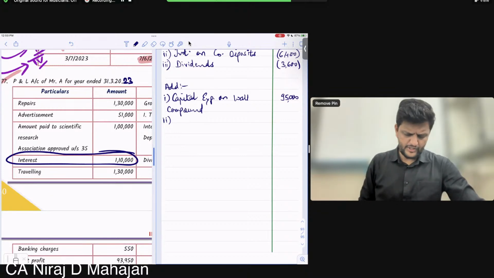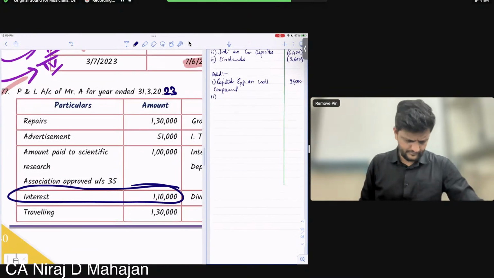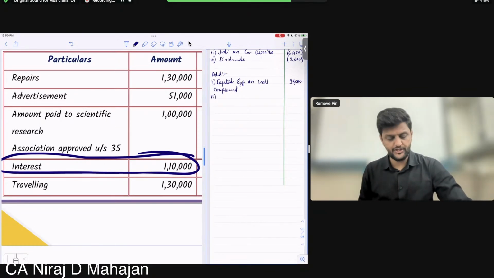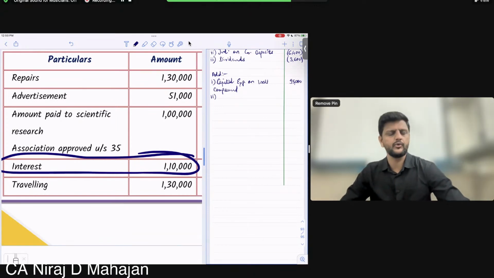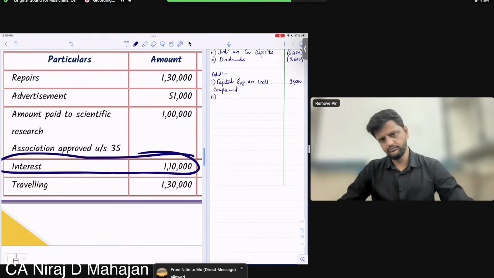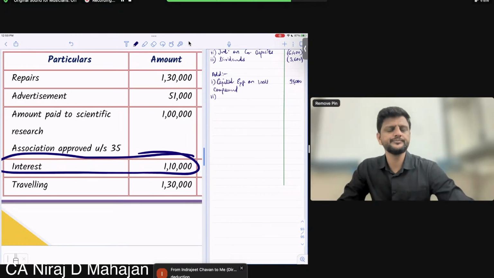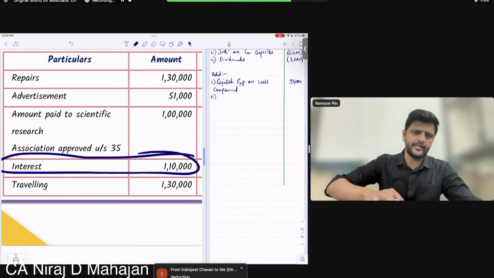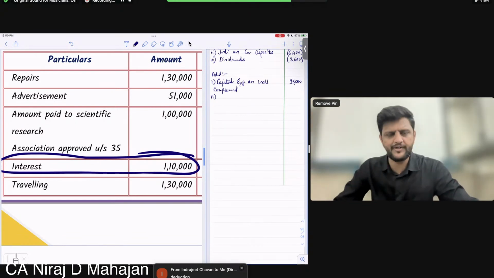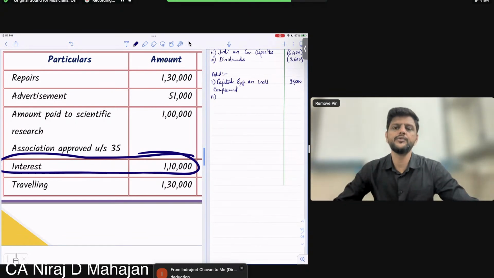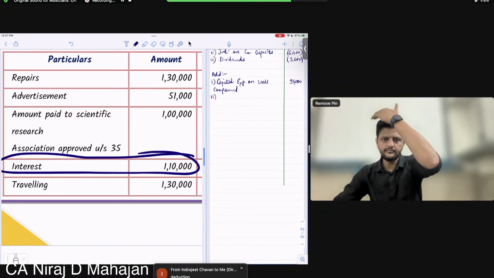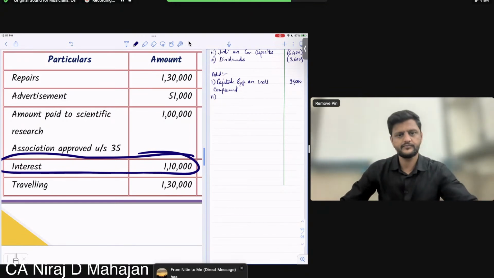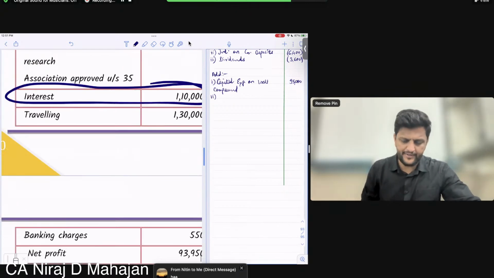Now tell me, advertisement, but no problem, no adjustment over there. First of all, tell me this about 1 lakh. Amount paid to Scientific Research Association under section 35. Is that 1 lakh P&L debit allowed or disallowed? Allowed. That expenditure is allowed. It is also debited to P&L. Therefore, no adjustment required. I hope you understood this much. Okay, good. So we go to the next part, interest.